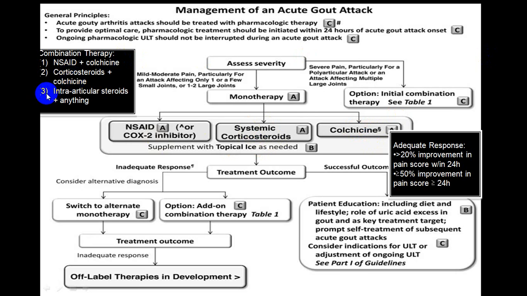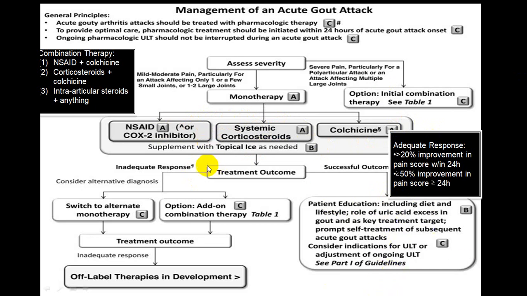Very rarely you might require to give an intra-articular steroid. So intra-articular steroid is given only in case of a person who does not respond to corticosteroid and colchicine. Usually that should not be the requirement. After giving either NSAID with steroid or NSAID with colchicine or steroid with colchicine, now if a person gets a good response, successful outcome, then you have to educate the person regarding diet, lifestyle modifications, and then put them on uricosuric agents.